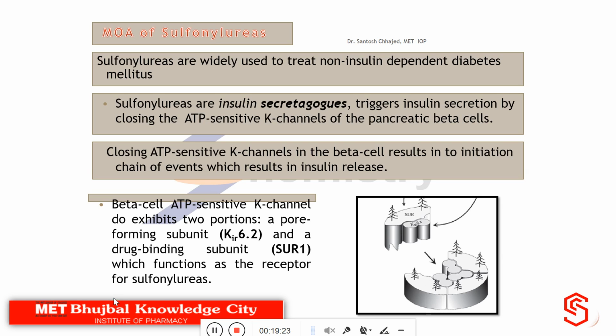So all the drugs, whether first generation or second generation, bind at SUR1 and produce release of insulin. That's all. This is all about the sulfonylurea class of agents.